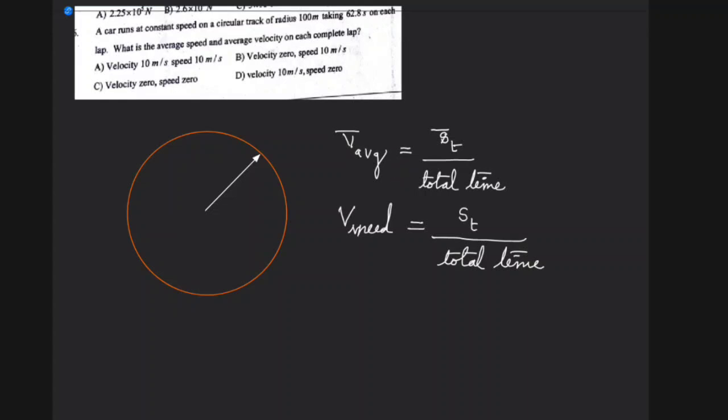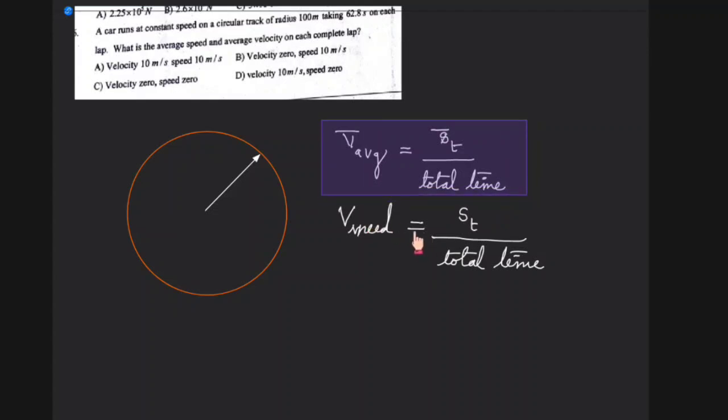So average velocity will be 0, because if we complete one rotation, we end at the same point where we started, so there is no displacement. The displacement is 0 here, therefore this value will become 0. So average velocity will become 0, right?